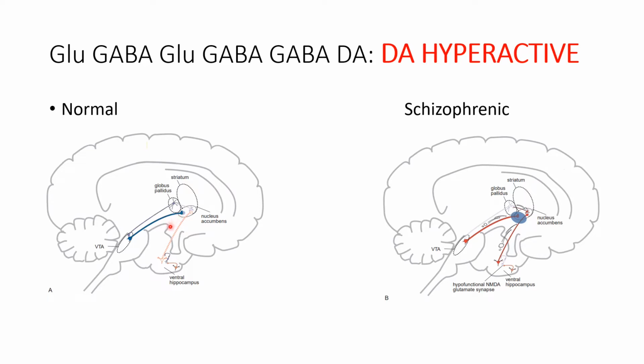On the right, however, we have the hyperactive mesolimbic pathway. This is something that I'll talk about once we go through the glutamate hypothesis, but essentially we end up with excessive dopaminergic neurotransmission from the VTA to the nucleus accumbens.